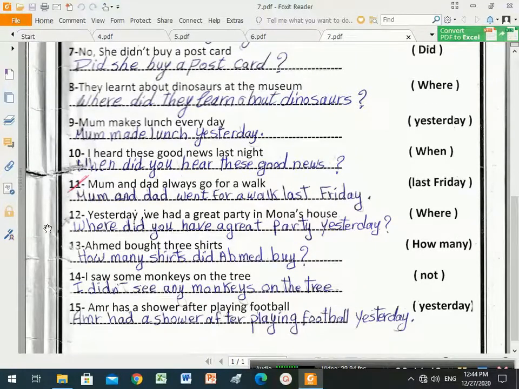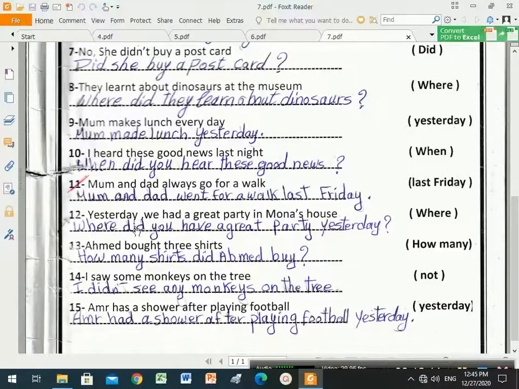And number 12. Yesterday we had a great party in Mona's house. Between brackets, where. So, we will start the question with where, and after where we put, yes, did. Why? Because of yesterday. This sentence begins with yesterday, so it's past simple.